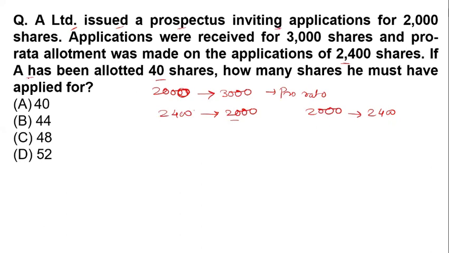In that case, A has been allotted 40 shares. If we are calculating for 4 shares, we are just taking 40 as 4 shares. So how much will he get for this? 2,400 multiplied by 4 divided by 2,000, so it will be 48. The answer will be 48.